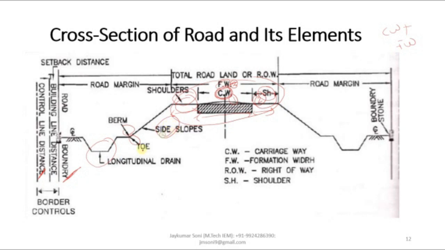Then comes the side slope, then toe, then berm, then longitudinal drain. Then this boundary stone. This line is called the building line. This is called the control line. And this distance is also called the setback distance.